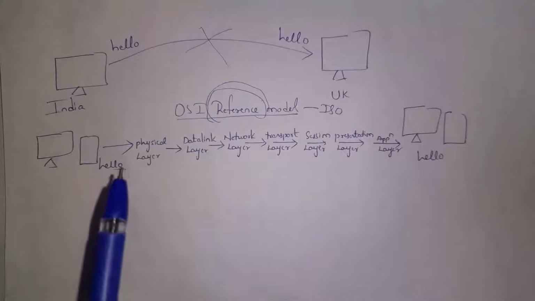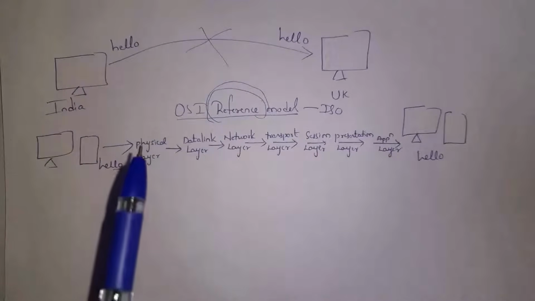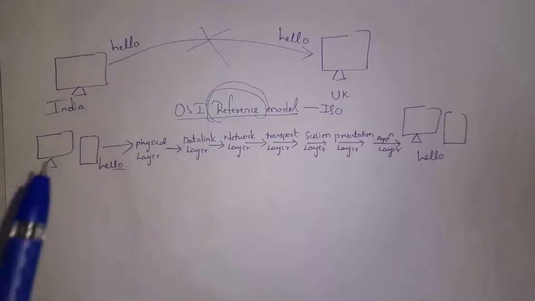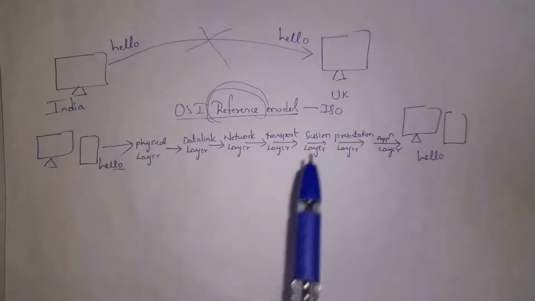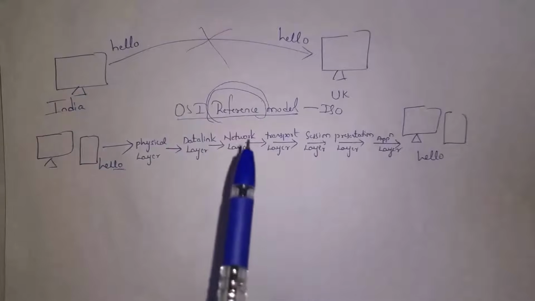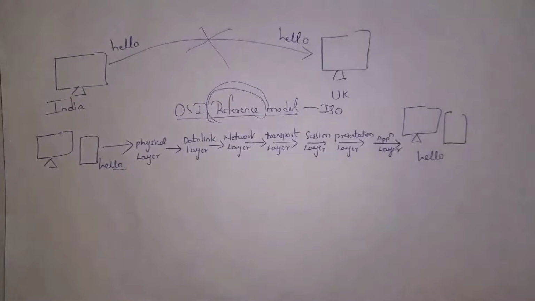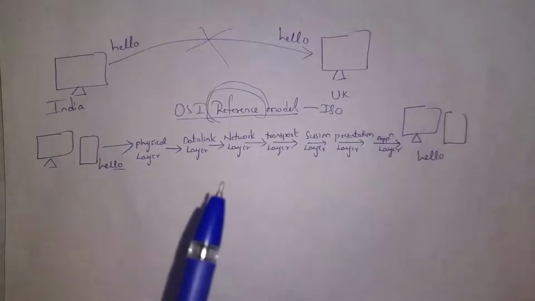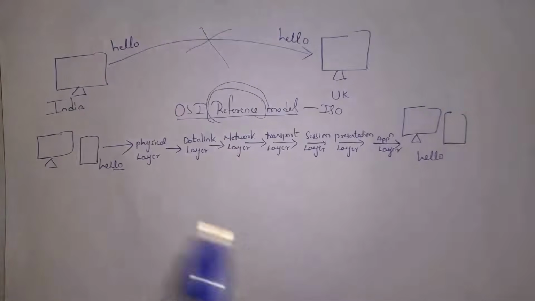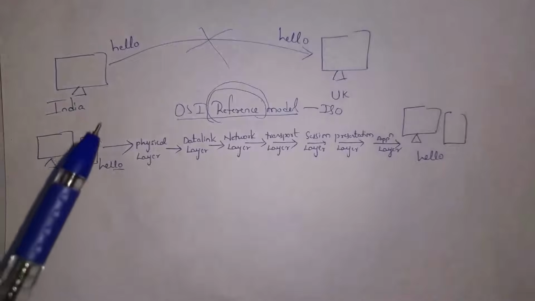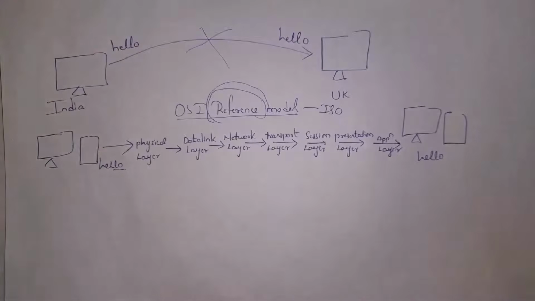If we connect a device using wires, then data is transferred in the form of electrical signals, and if we connect a device using wireless, then data is transferred in the form of radio waves or light waves. So what physical layer will do is, physical layer will connect the devices, and connection can be either wired or wireless. So first task done by physical layer is to connect the devices. Guys, physical layer will also handle hardware components like cables, routers, switches, etc.